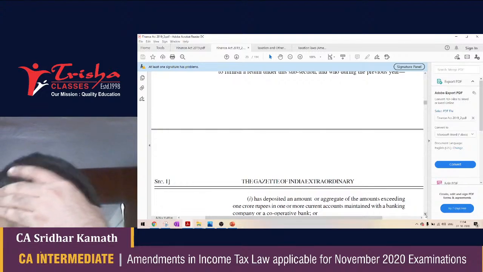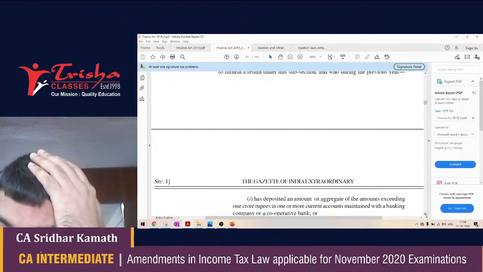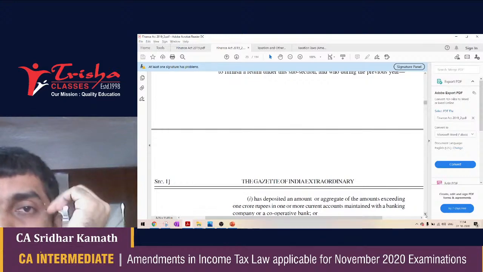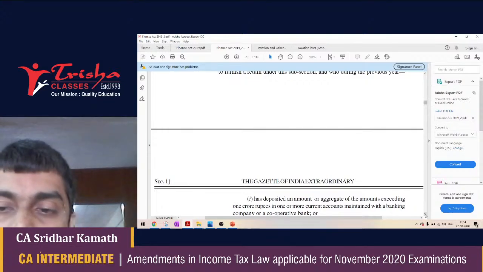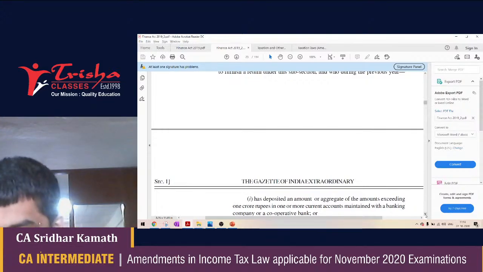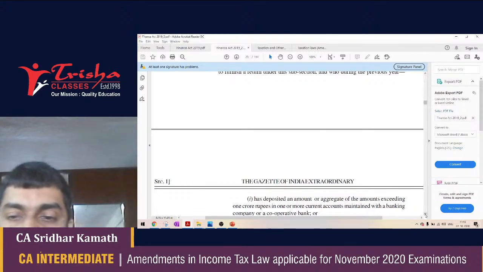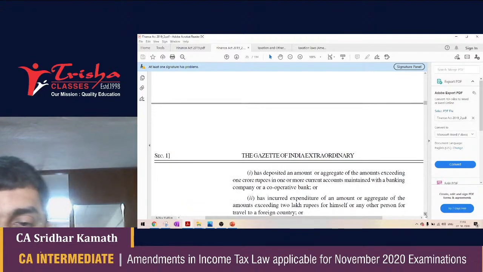So if the total amount deposited in a bank is 1 crore or more, then you have to file your income tax returns. Needless to say, if you are depositing so much cash, one would obviously presume that you have taxable income and you are filing your returns. But still, the government thinks it fit to make such a provision, could be because there are many instances where, despite depositing 1 crore rupees or more in a bank account, SSEs are not filing their income tax returns. Could be so, but this is one such case. There are several more.